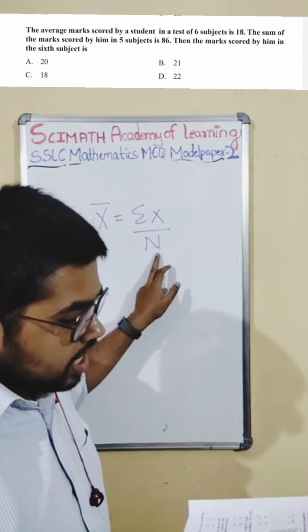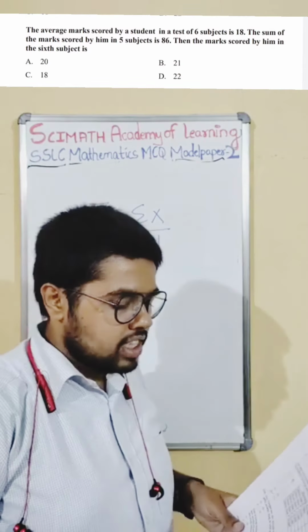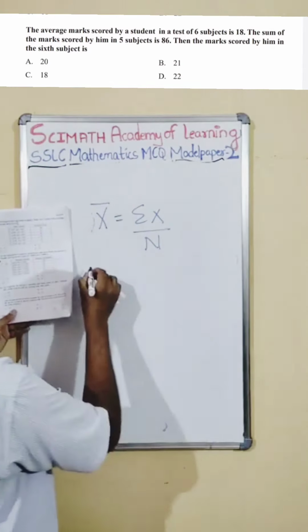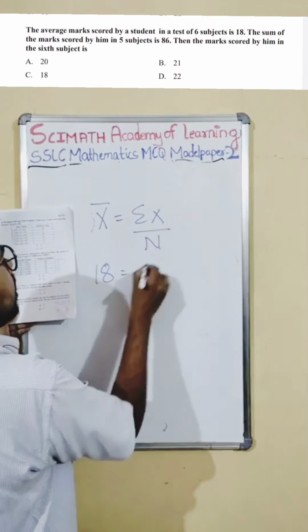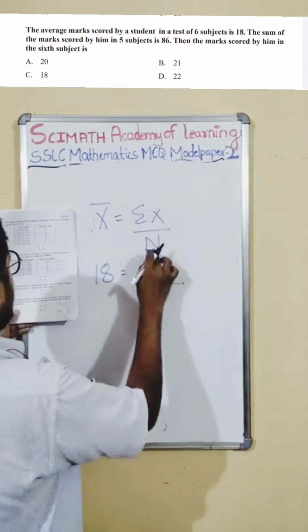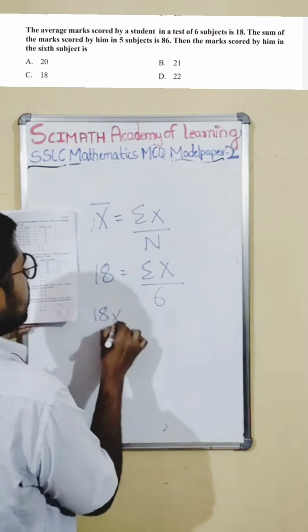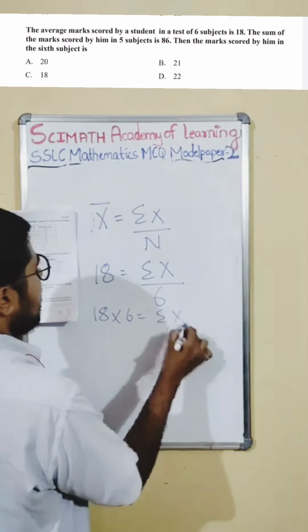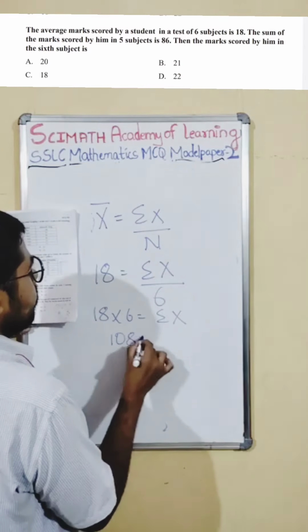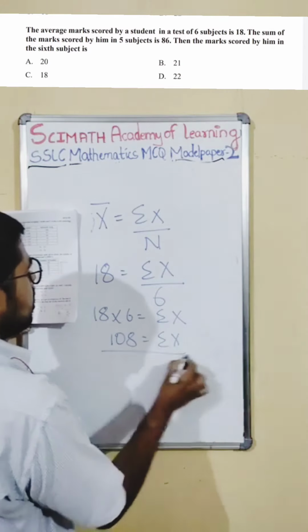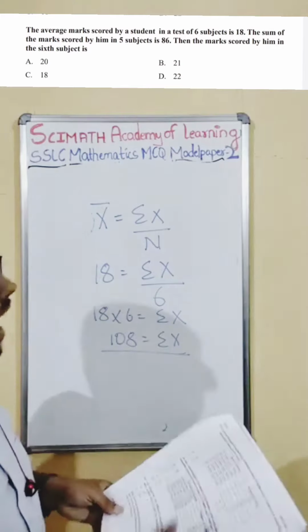Here the average marks is 18, and N is 6 subjects. So let us find sigma x: 18 times 6 is 108. Sigma x is the total. When I add all the marks, I am getting 108.